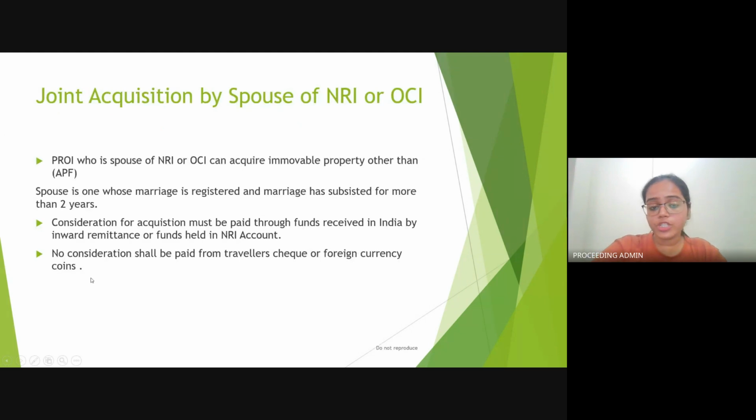The consideration is that consideration is to be paid for acquiring the property only through funds received in India through inward remittance or the funds held in NRI account. Furthermore, no consideration shall be paid from traveler's check or foreign currency coins.